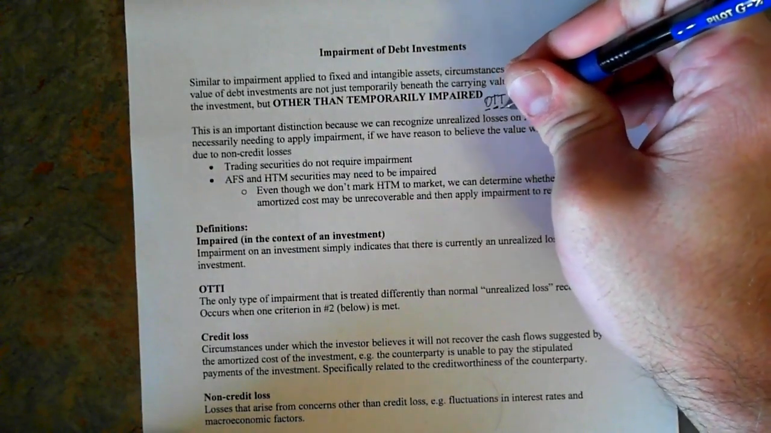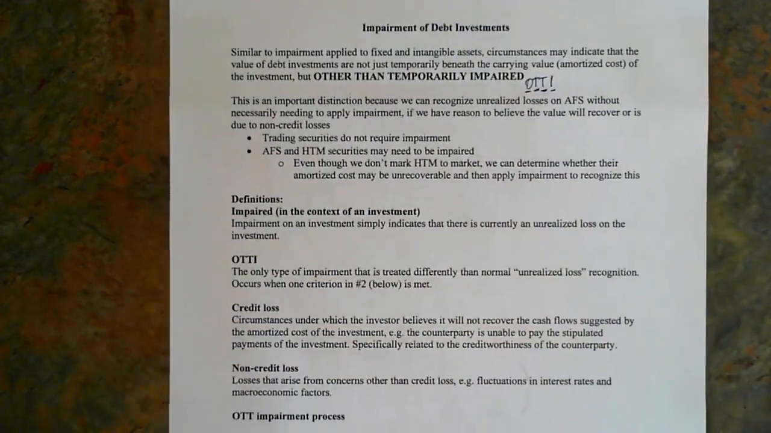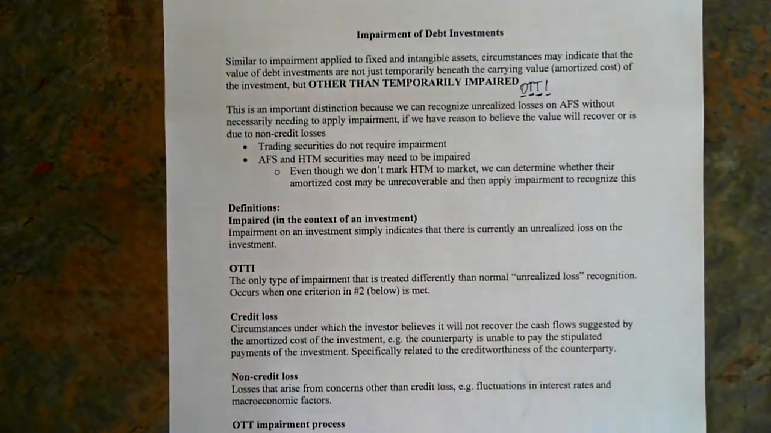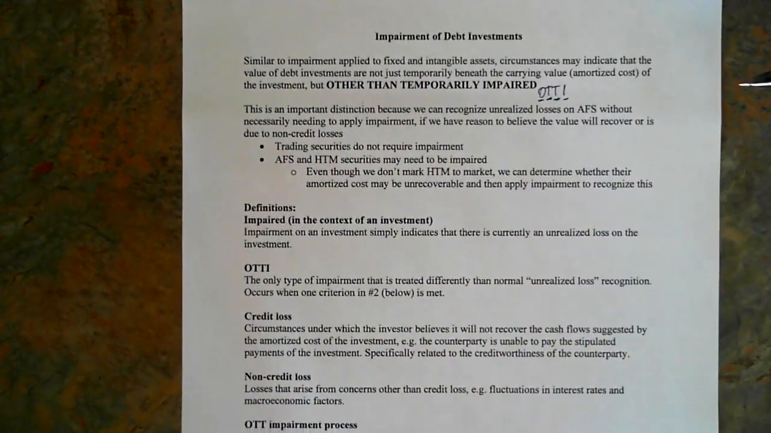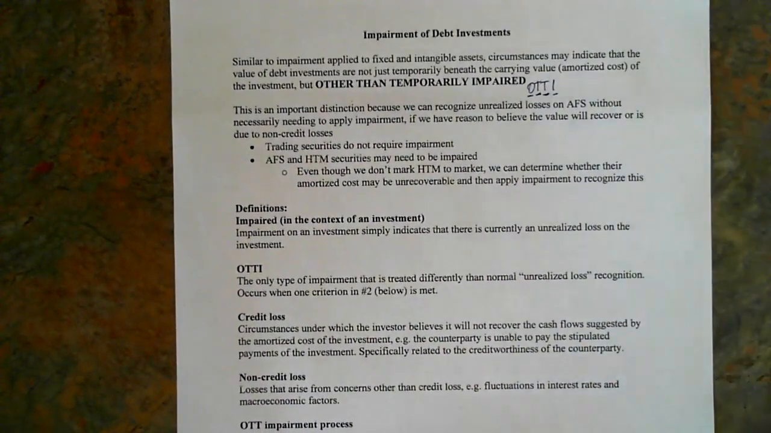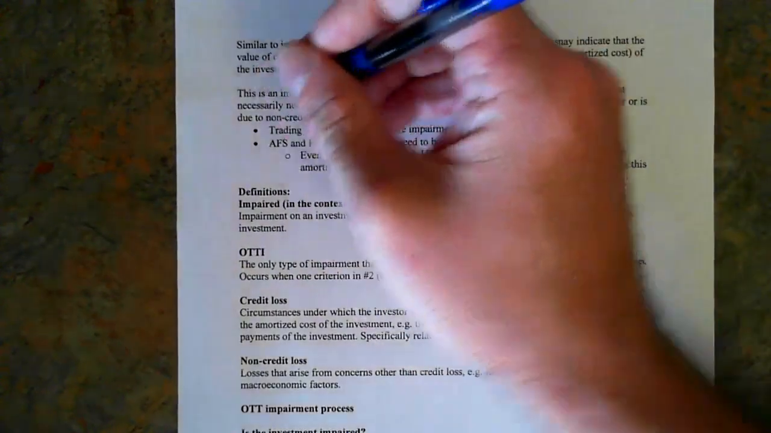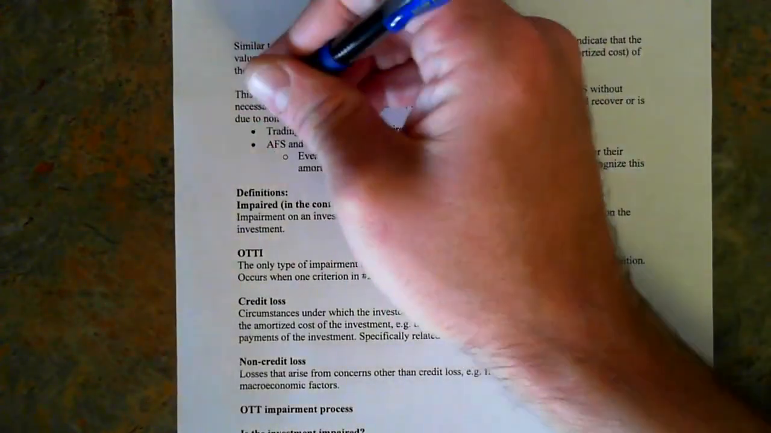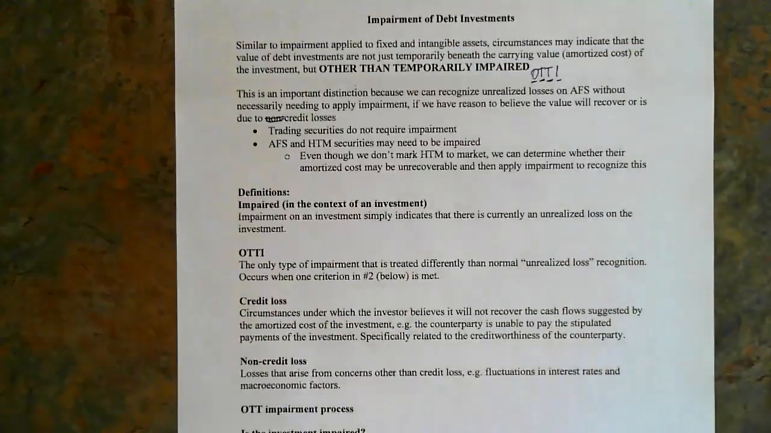And that's a pretty big distinction because really anytime we have an unrealized loss on an AFS security, they are impaired. They are impaired beneath their carrying value. However, for us to actually apply a process of impairment, we have to have some reason to believe that the value will not be recovered or is due to a credit loss, sorry. That should be due to a credit loss, not due to a non-credit loss.